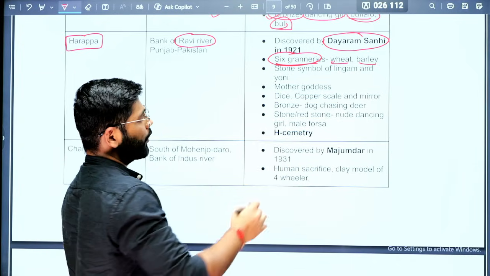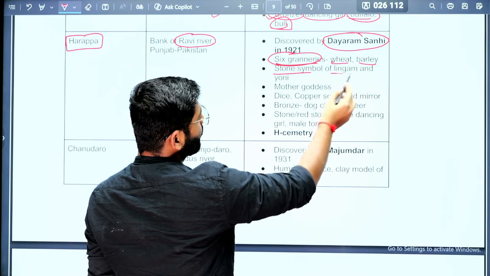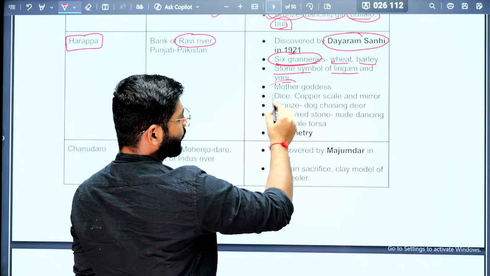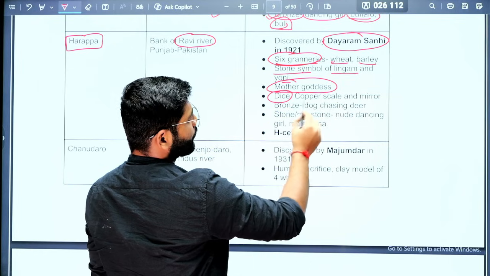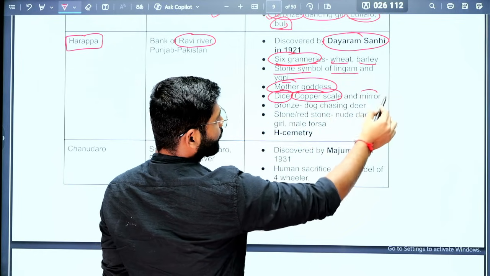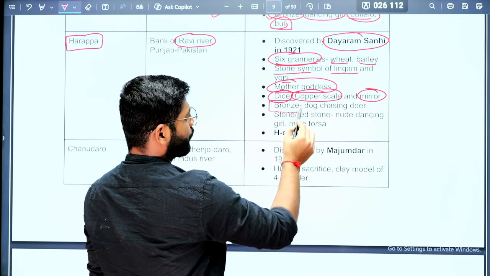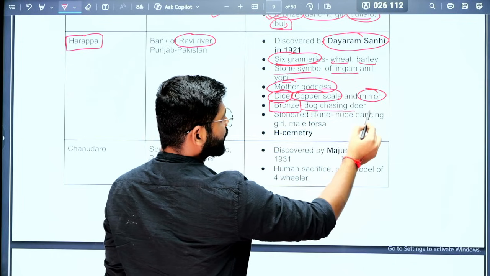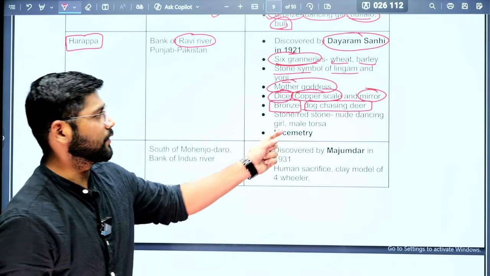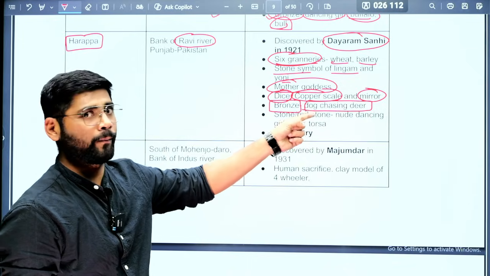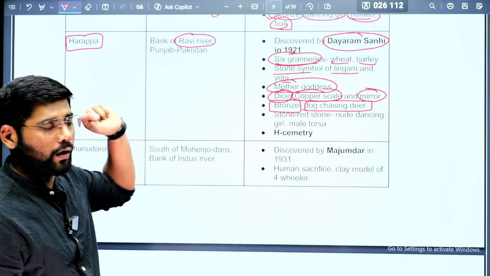Okay, also we have found the stone symbol of lingam and yoni. We have found the mother goddess, the statue of the mother goddess. We have found the dice, the copper scale, the mirror. Then in bronze, we have found the dog chasing deer. So this is a sculpture made up of bronze. We have found the dog chasing deer. Where have we found it? We have found it in Harappa.